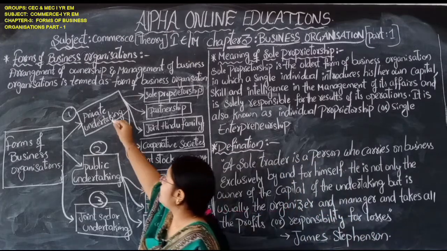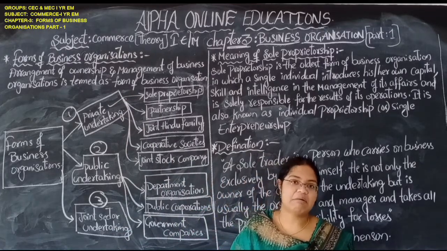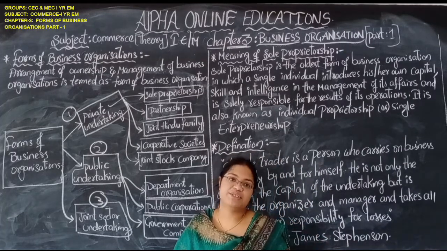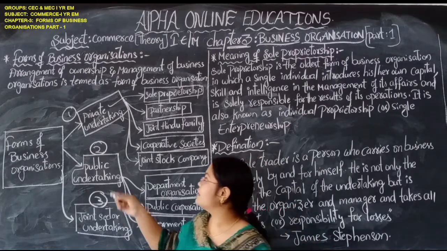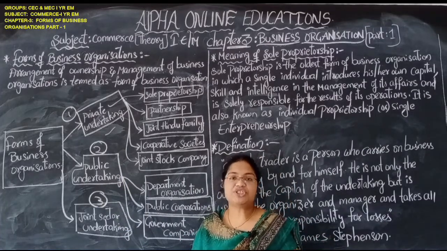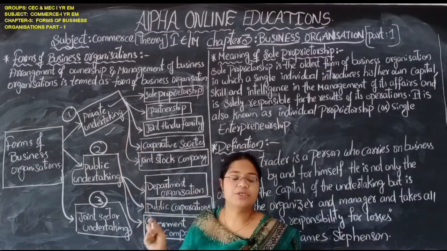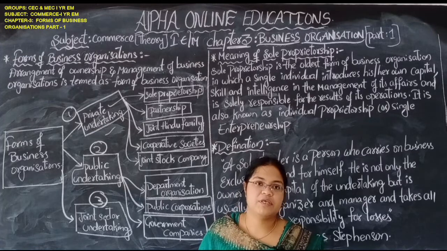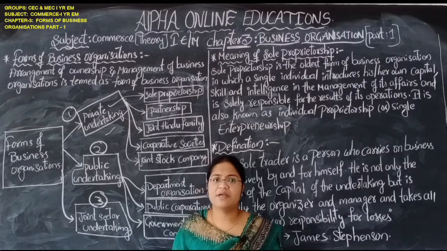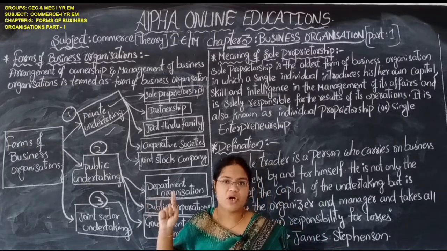Private undertaking is nothing but the private organizations, private limited companies, private companies, private institutions. Those fall under the category of private. They don't have any connection with the government. They just follow certain rules and regulations of the government, but the government will not be involved directly in the business of private organizations.